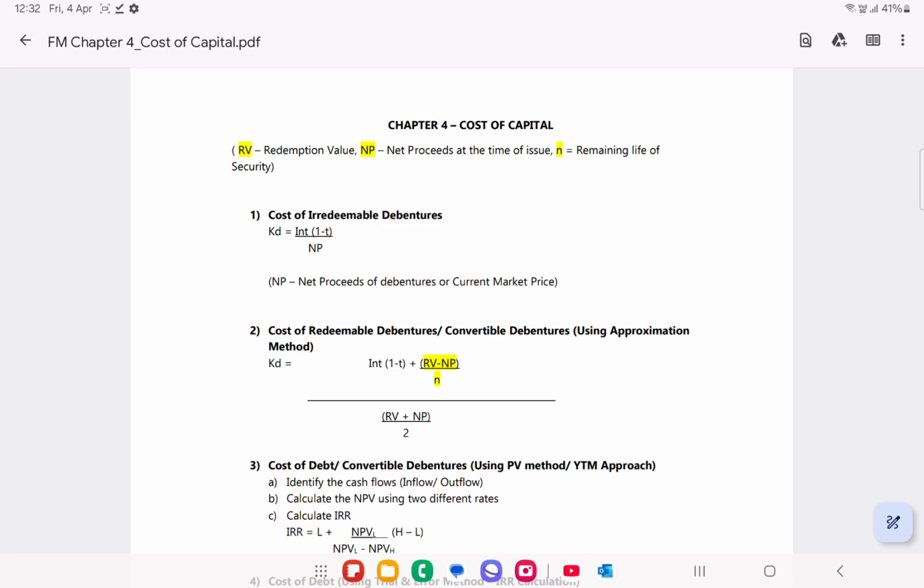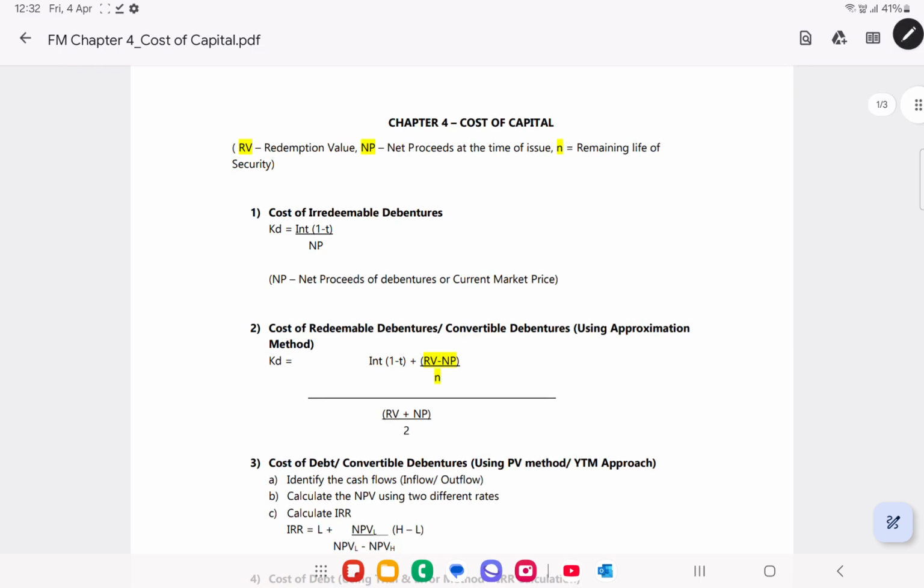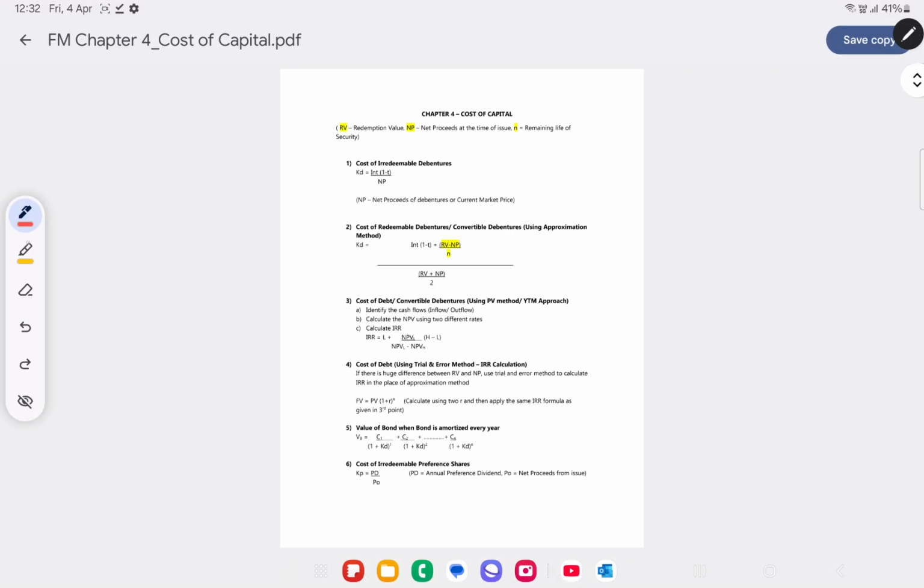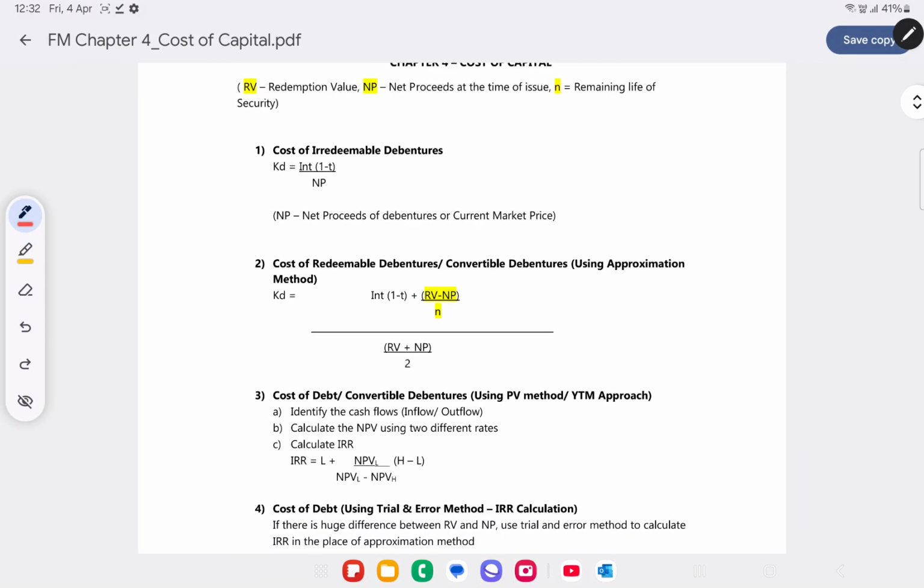The first thing is, how do you calculate cost of debentures, which can again be divided into two categories. One is redeemable and the other is irredeemable. What do you mean by redeemable and irredeemable? Irredeemable means it will not be redeemed. Redemption means at the end of the term. Take for example, if it's a 5-year debenture, then at the end of 5 years, if it's redeemed, you will be paid either the face value or it will be redeemed at premium or discount depending on whatever the terms are. So redeemable is based on a fixed term, whereas irredeemable continues like equity, and it will not be redeemed.